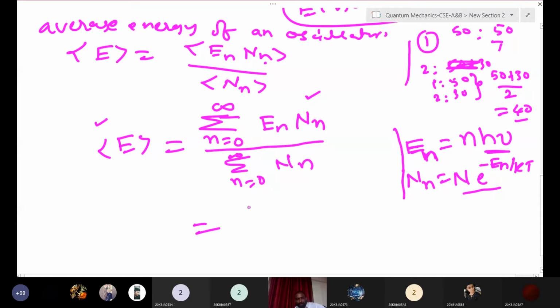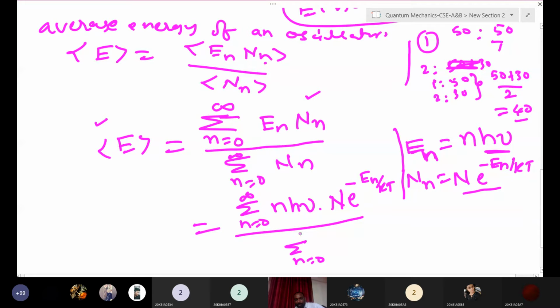Now I am writing again, n from 0 to infinity. En is what? n h nu, right? And Nn is what? Capital N into e to the power of minus En by kT. And in the denominator also the same thing: summation over n from 0 to infinity of capital N e to the power of minus En by kT.